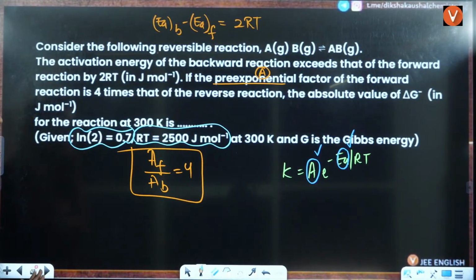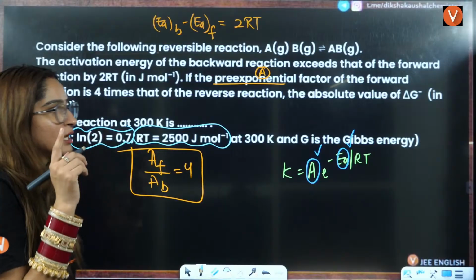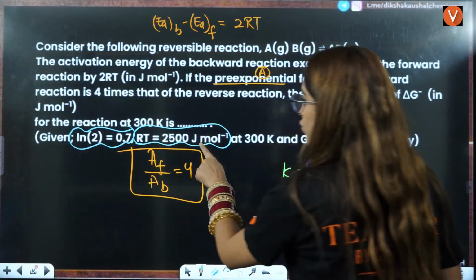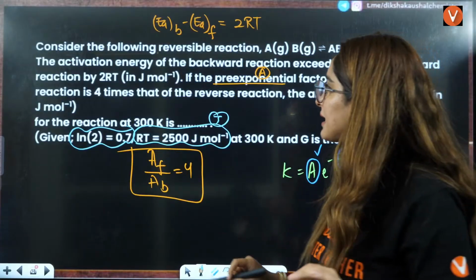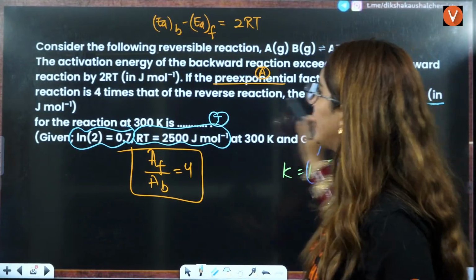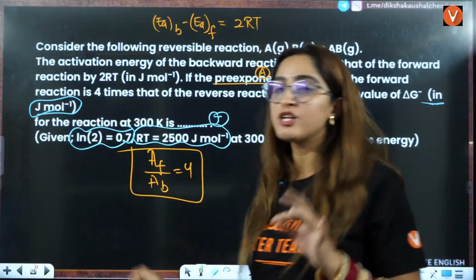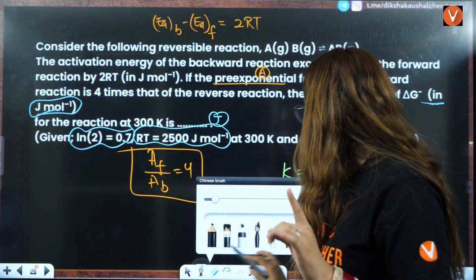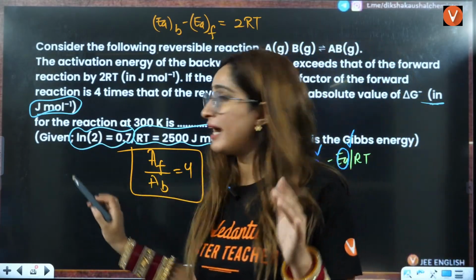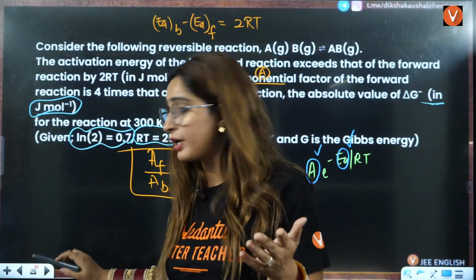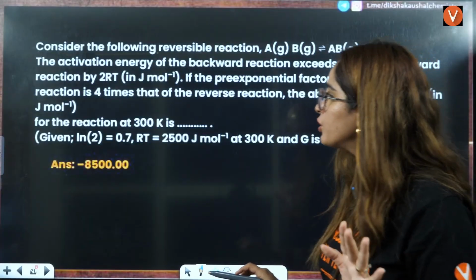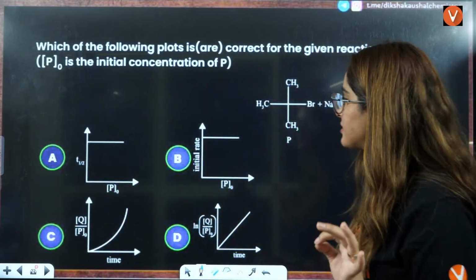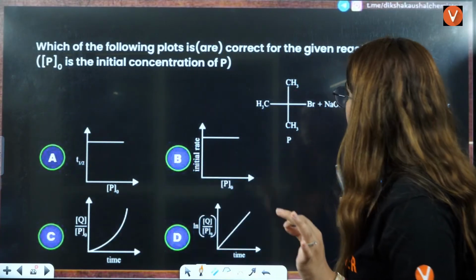Remember one thing: if they are giving you this in joules, that means the answer should also be in joules only, right? And here they have also given you in joule per mole, right? Joule per mole they are asking you. So if they write kilojoule per mole, then you have to convert it into kilojoule, right? Okay, understood? Next question is again a graphical based question, right?